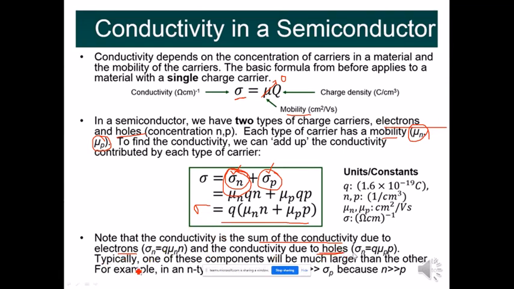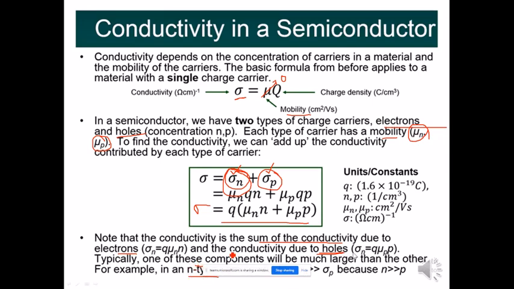But one of these components, either sigma n or sigma p, will be much larger than the other, because we will be using either n type material or p type material.